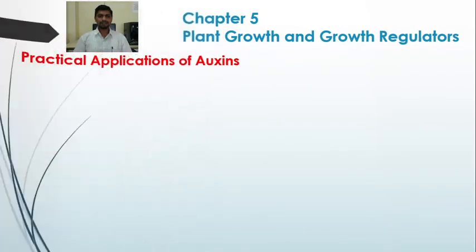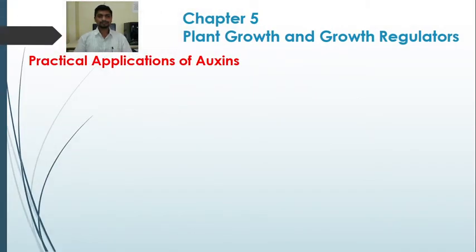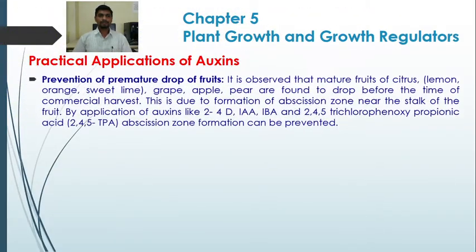Next application, prevention of premature drop of fruits. It is observed that the mature fruits of citrus, meaning lemon, orange, sweet lime, as well as grape, apple, pear, are found to drop before the time of commercial harvest.